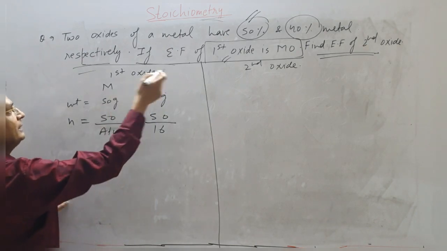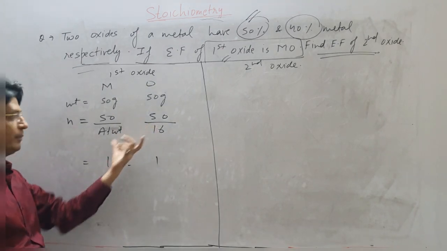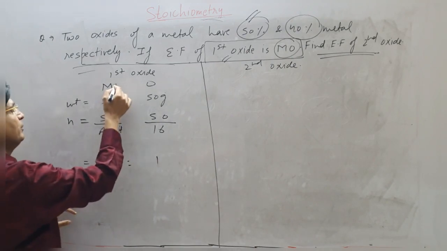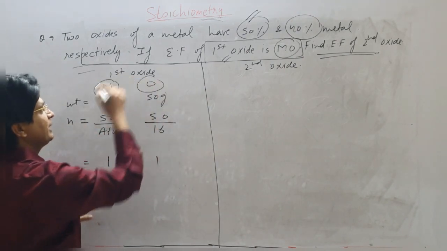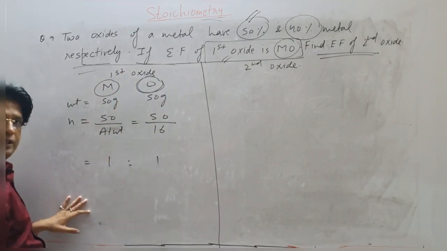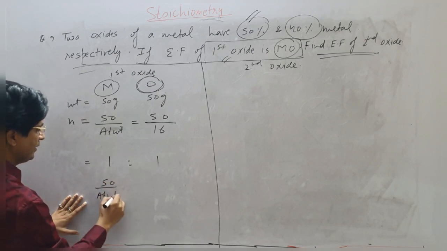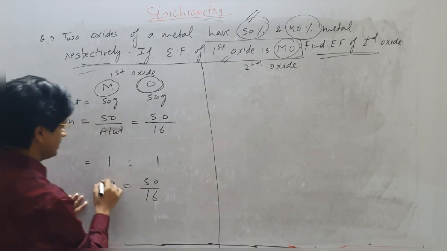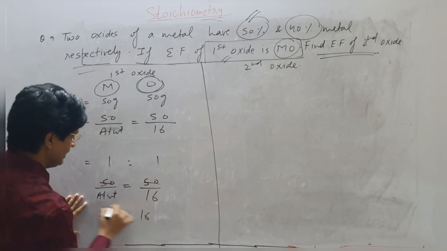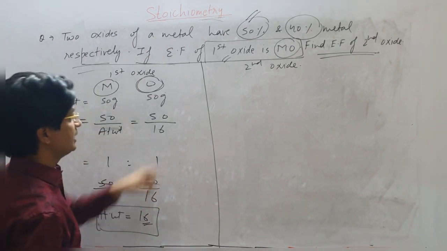Now since in the given oxide the simplest ratio is supposed to be 1:1, the formula is MO. So for every one atom of metal, we have one atom of oxygen. That means these number of moles should be equal. So 50 upon the atomic weight should be equal to 50 upon 16. So the atomic weight of the metal is actually 16. I use this atomic weight of metal, 16, in that part.